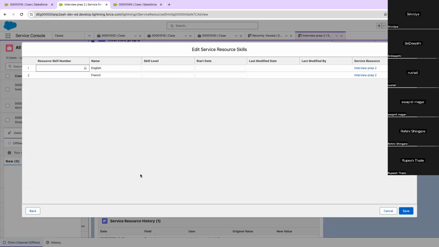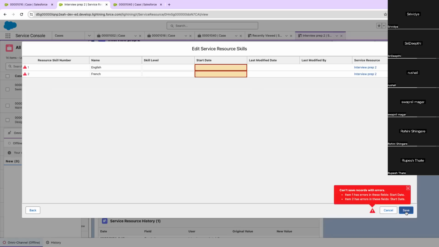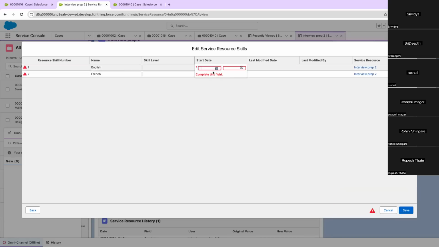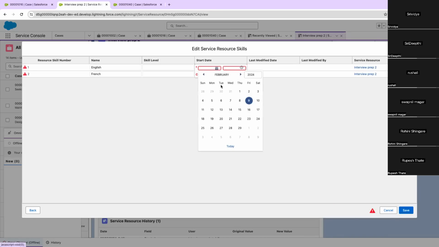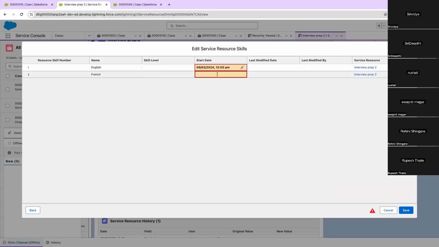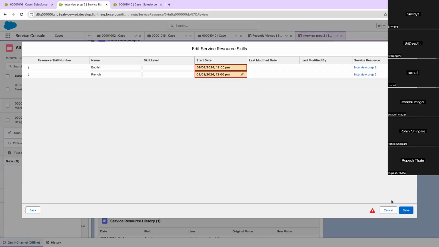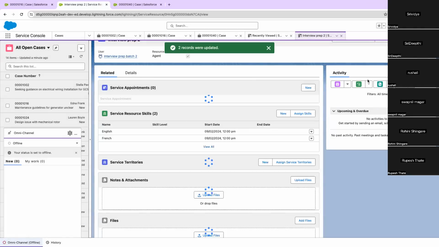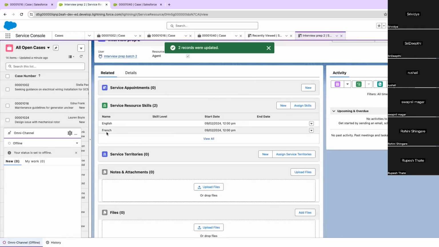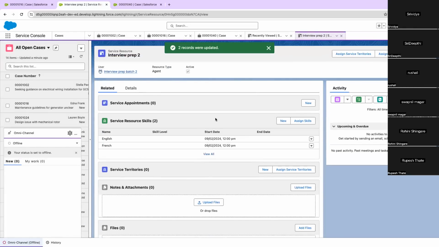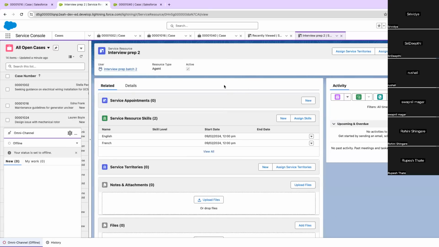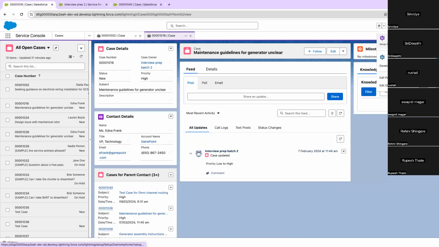Save this. Now this user has both of these skills. So the next step is to go back again to Setup.